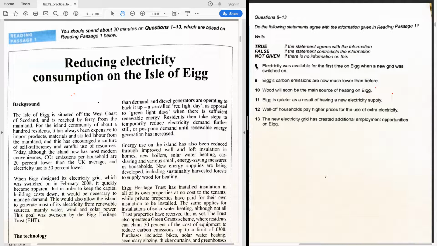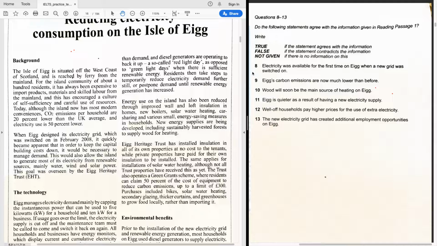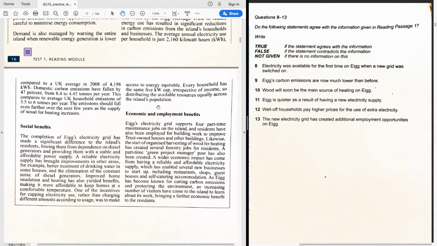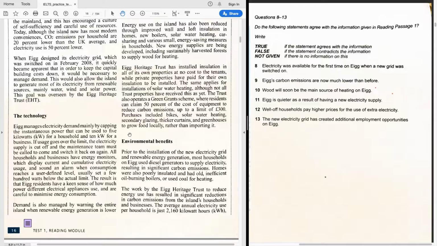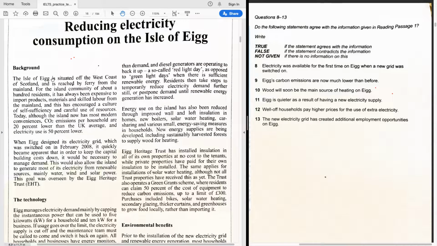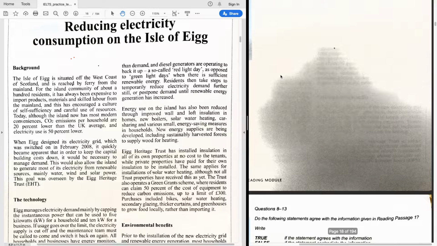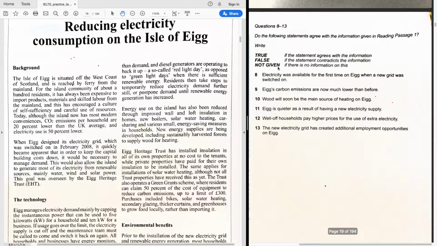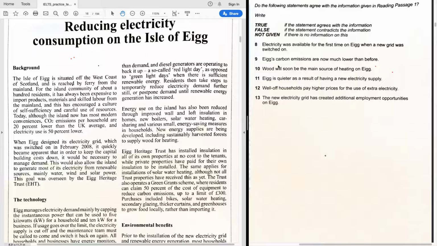As you can see, this starts with question number 8, which probably means that the answers to these questions are going to be in the second part of the text, or at least closer to the end. We definitely know that it's not going to be at the beginning, because questions 1 to 7 perhaps serve that purpose. What you need to do real quick is not read the whole text, but read the question and underline the keywords in order to understand what exactly the question requires. So let's look at it here.